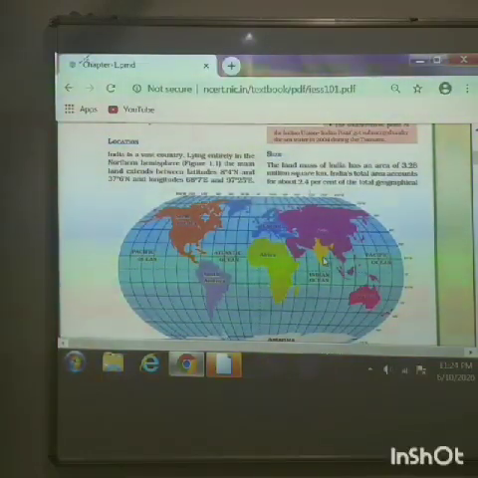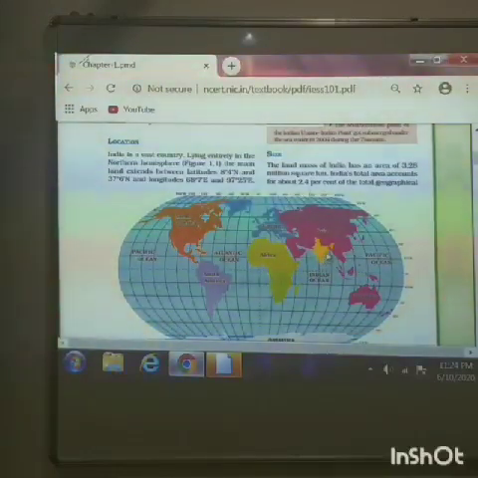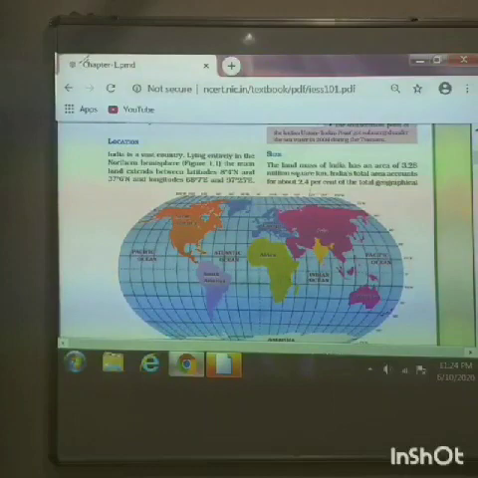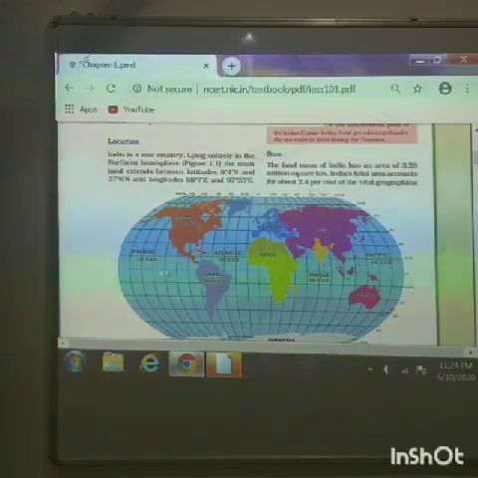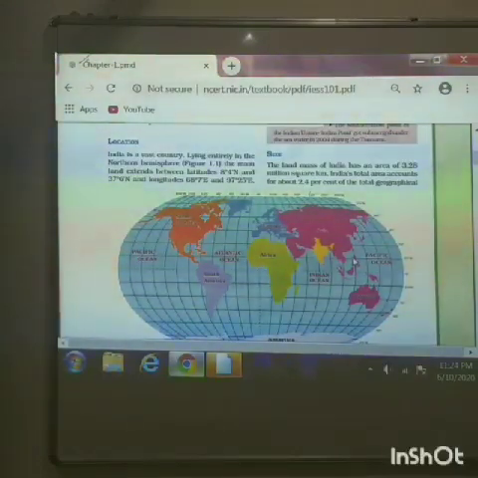When we say north, it clearly specifies that it comes under the northern hemisphere. So clearly you can understand that above the equator, the location of India is towards the north side. The part above the equator is called the northern hemisphere. So India is exactly located in the northern hemisphere.